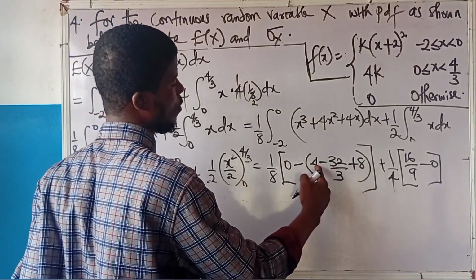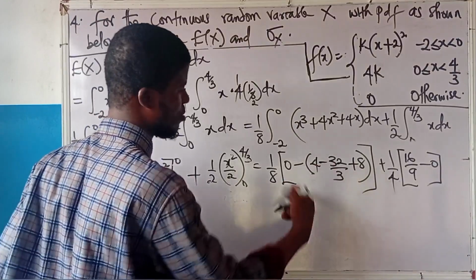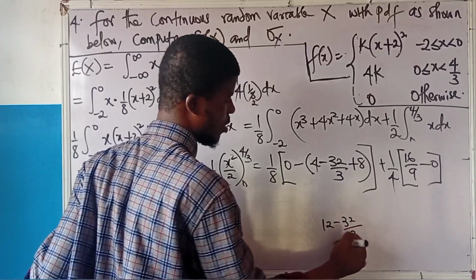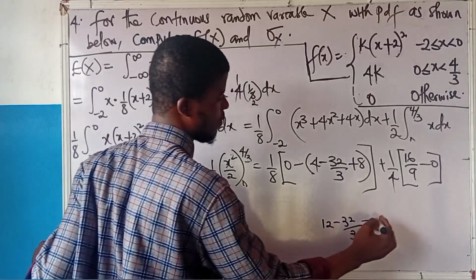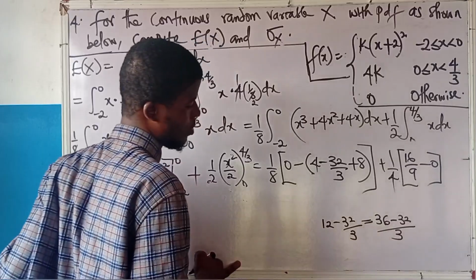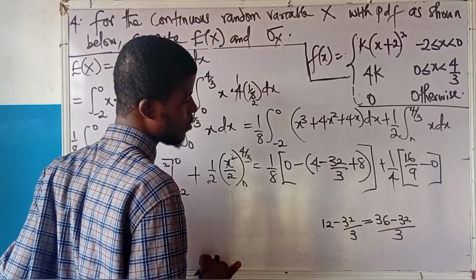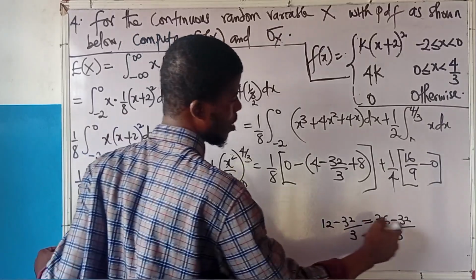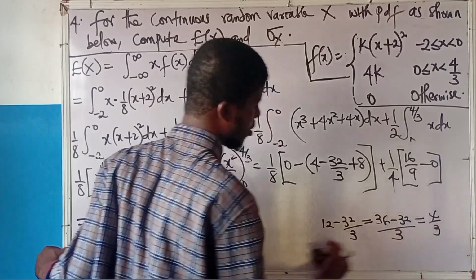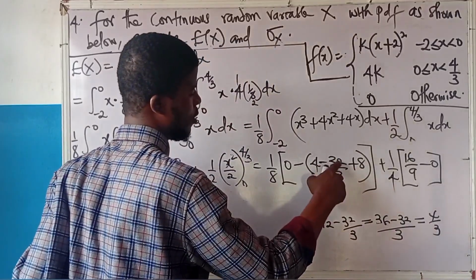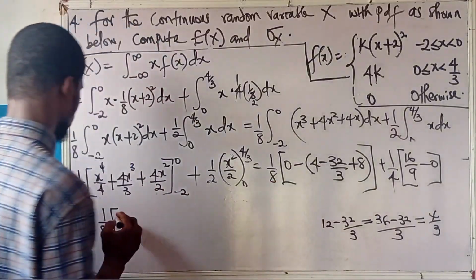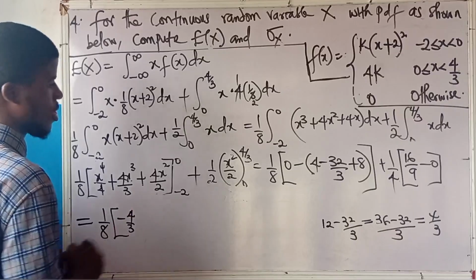So we have 12 minus, okay, let's simplify this bracket. 4 plus 8 is 12. 12 minus 32 over 3. 3 times 12 is 36, so we have 36 minus 32 all over 3. All right, and what would that give me? That will give me 36 minus 32 is 4. Yes, this is 4 over 3. So inside this bracket, it is 4 over 3. But there's a minus outside, so it's going to be minus 4 over 3.